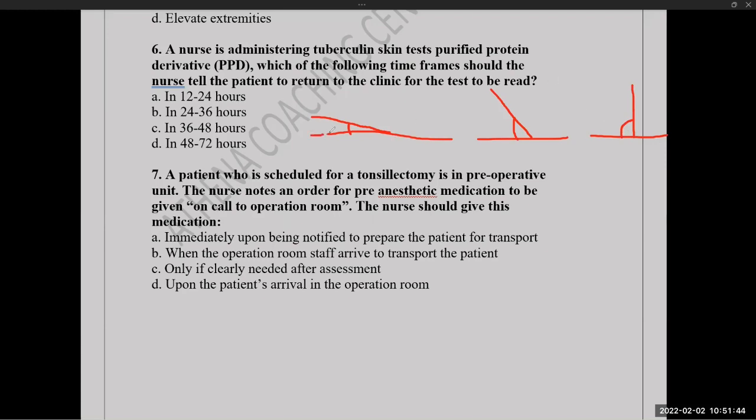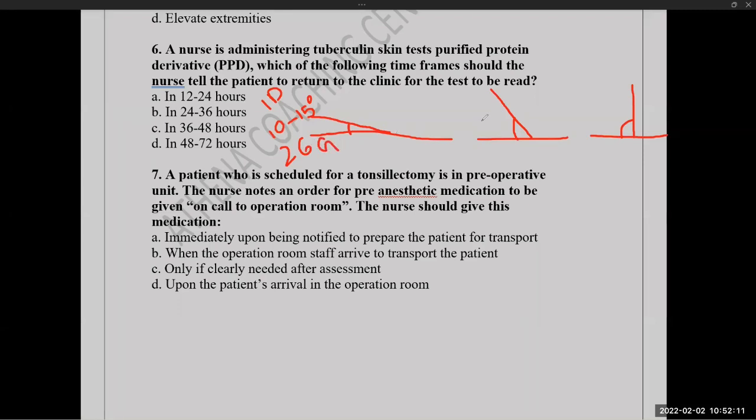What is the needle gauge? 26. 26 or 27. 10 to 15 degree ആണ് intradermal angle. Okay. So this is for intradermal. And what is the gauge? 26 gauge.